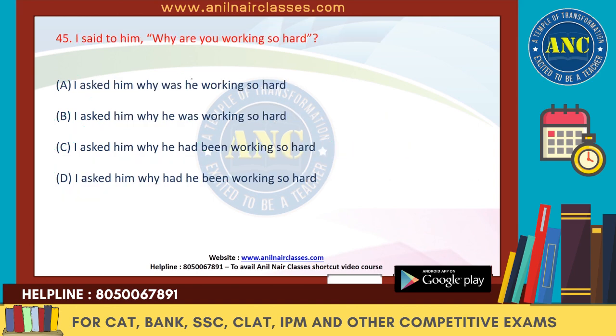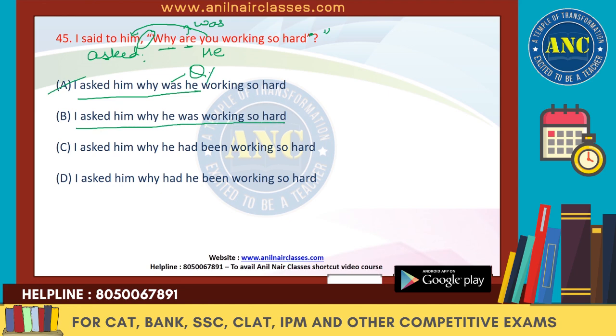Next one. I said to him, why are you working so hard? The question mark will be inside the quotations. I said him, so it should be I asked him, right? We'll remove these quotations, and immediately R will be there, Y will be there, and R should change to was, and U depends upon him, so it should be he. So I asked him, why was he? This is the structure for the question or interrogative. We need the normal affirmative sentence, so we don't need this. So we'll remove it. So I asked him why he was working so hard.